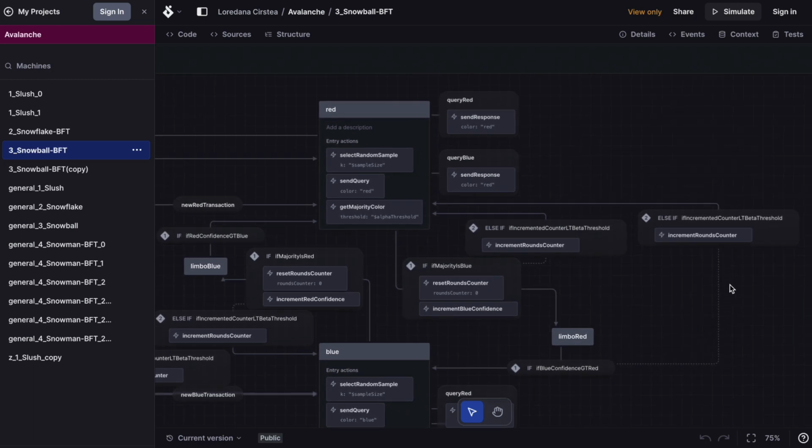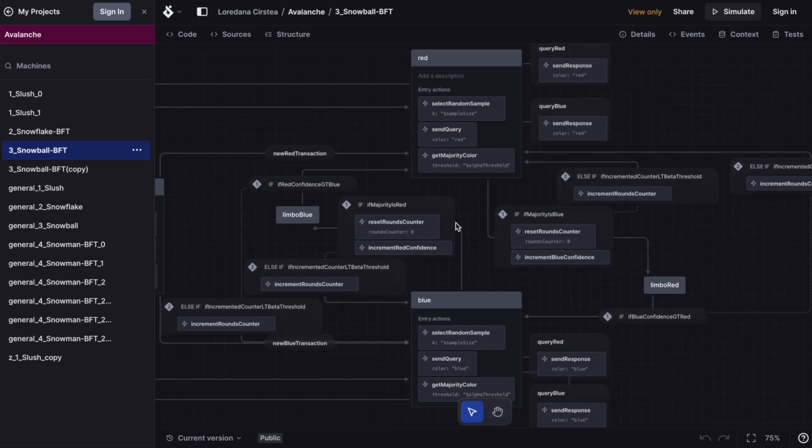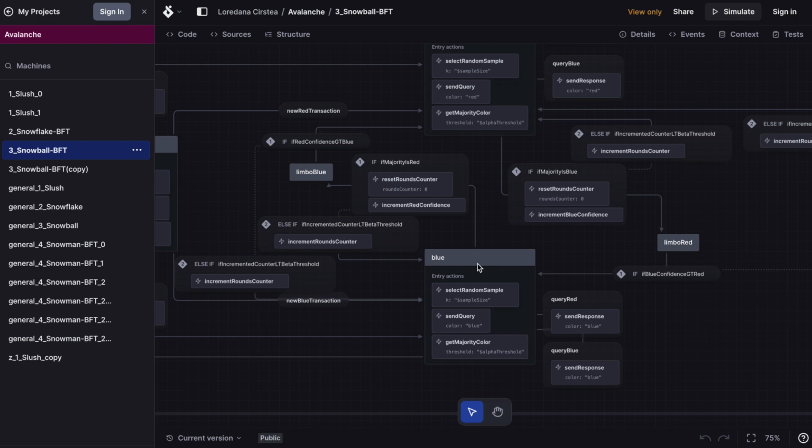Otherwise, we have an else here, we increment the rounds counter, and we re-enter the red state and continue our processing, just like before. And of course, the same process is followed if we are in the blue color and our majority is red. We have the confidence for the color red here, and the process is symmetric.